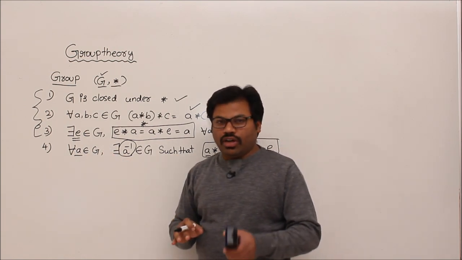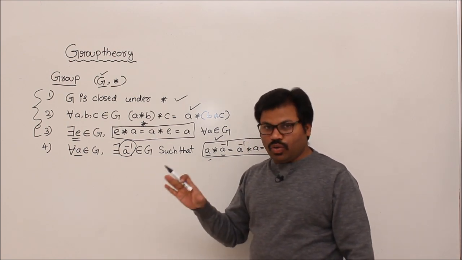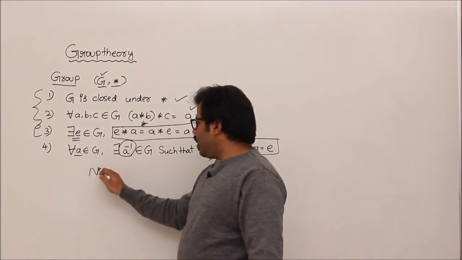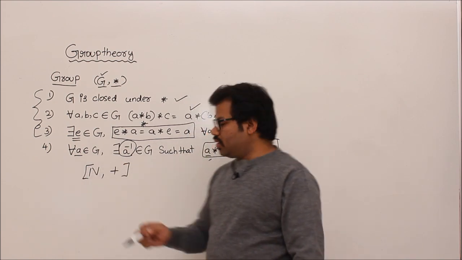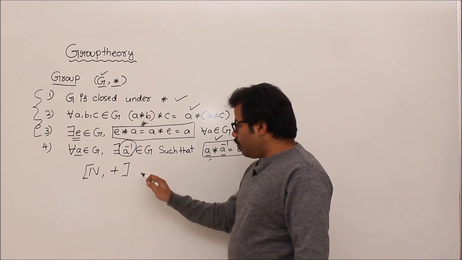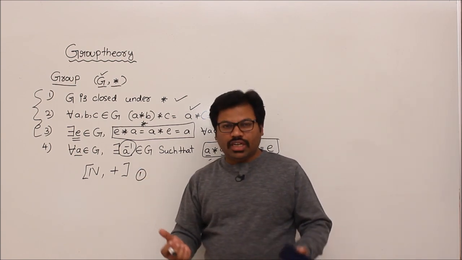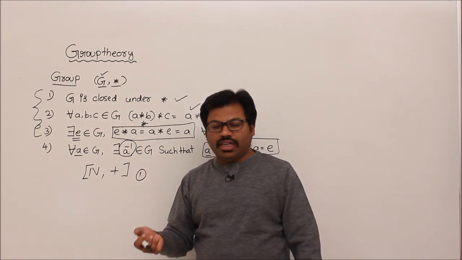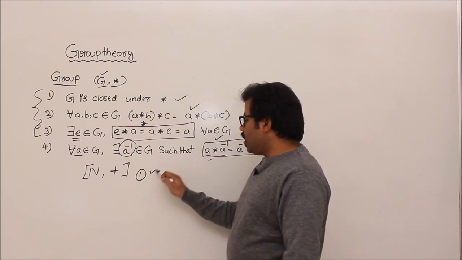So what I am going to do now is take one example and see whether it is a group or not. Let us take randomly natural numbers and the operator addition. You know addition, right? Yes. Let us begin. The first step is to check whether it is closed or not. Take any two natural numbers and if you apply the addition operator, you get another natural number, correct? So closed, fine. So the first condition is done.